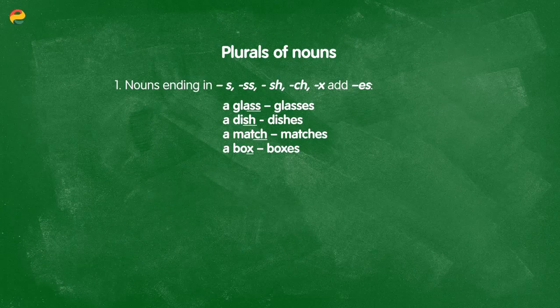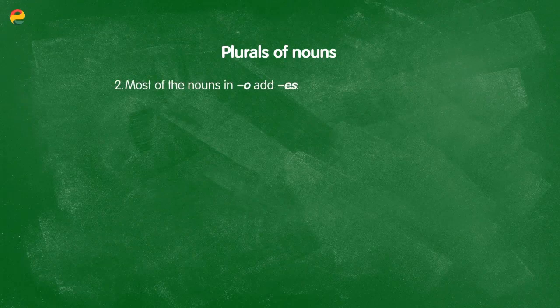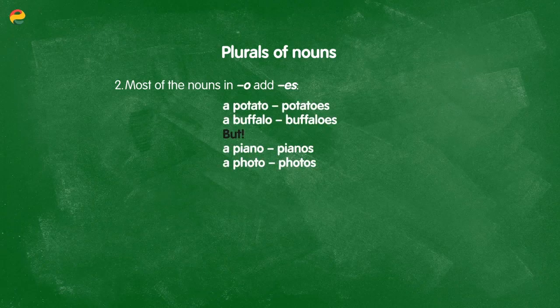Now, you should also note that for these endings, this is the only time that we will pronounce the es ending. Even if you see es in other cases, it will just be pronounced like the normal s ending. Moving on to a few more rules of spelling. Most of the nouns that end in O, we will also add es. For example, a potato turns to potatoes, and a buffalo turns to buffaloes.